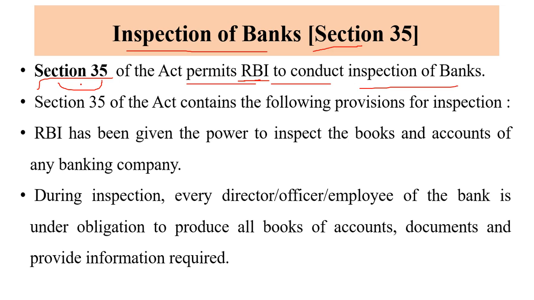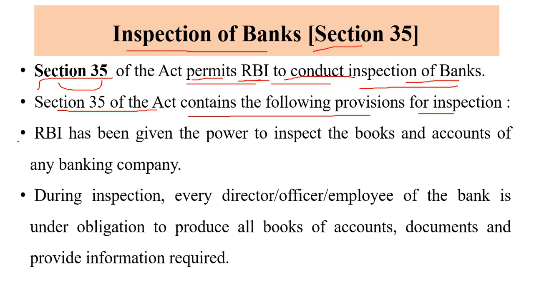So section 35 of the Act gives RBI the right to conduct inspections of banks, and it contains the following provisions of inspection. According to those provisions, RBI has to conduct the inspections of all the banks.